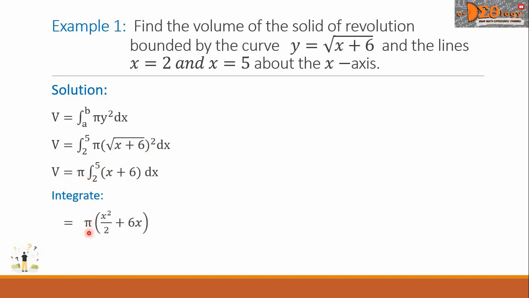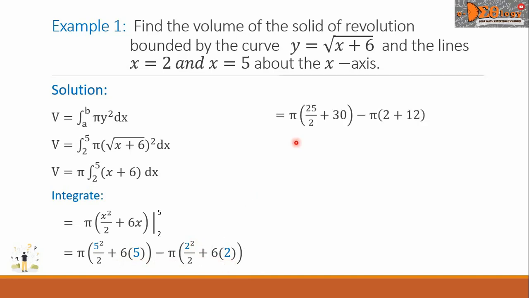Now let us integrate. We copy the constant pi, so the x becomes x squared over 2 plus the 6 becomes 6x. We will evaluate by the limits of integration from 2 to 5. Evaluating now, we have pi times the quantity 5 squared over 2 plus 6 times 5 minus the second group, pi times the quantity 2 squared over 2 plus 6 times 2.